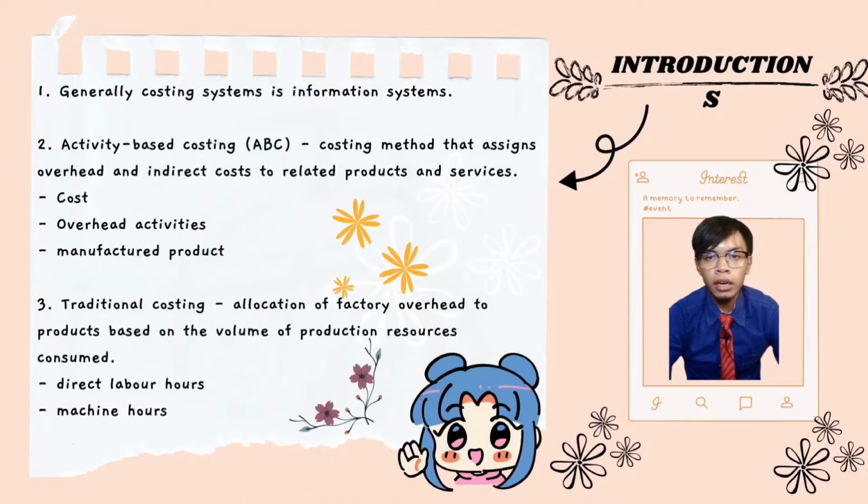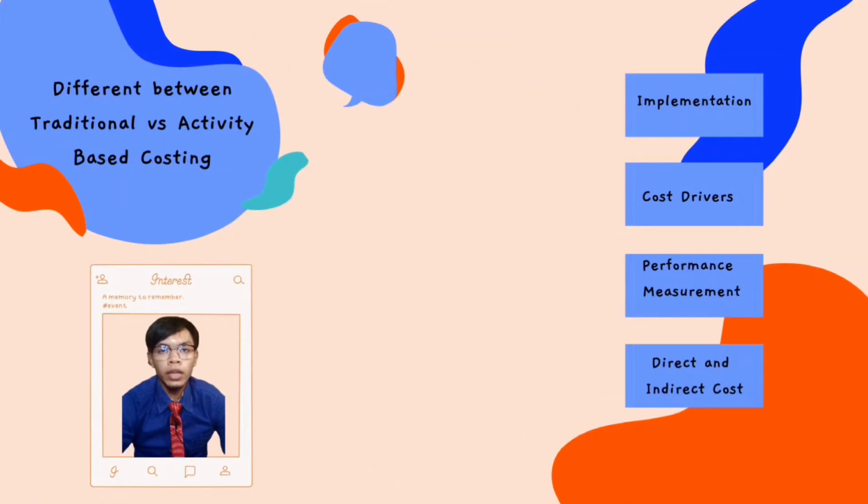Under this method, overhead is usually applied based on either the amount of direct labor hours consumed or machine hours used. We can look at the implementation, cost drivers, performance measurement, and direct and indirect costs of the two costing approaches based on the article to compare activity-based costing with traditional costing.